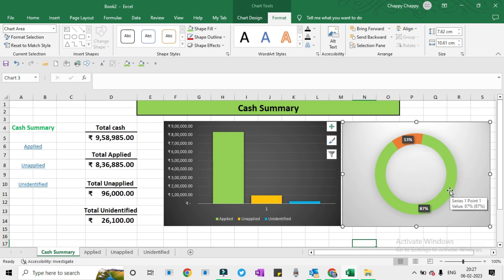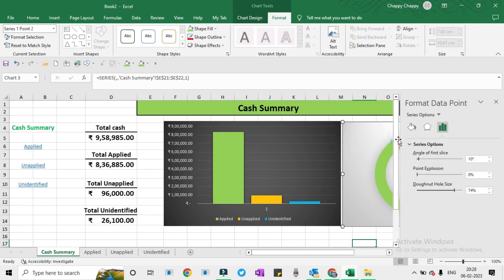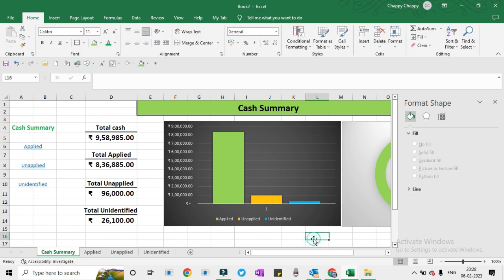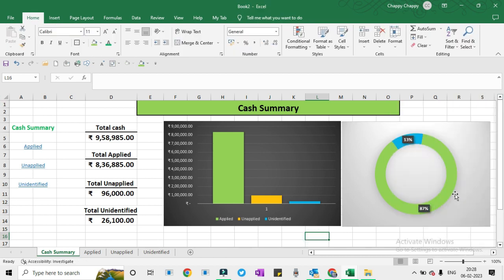Let me change the data of this from 1,500 to 15,000 and it will automatically change our count. See, from 13 it has moved to 14. Unapplied count has increased to 16%,